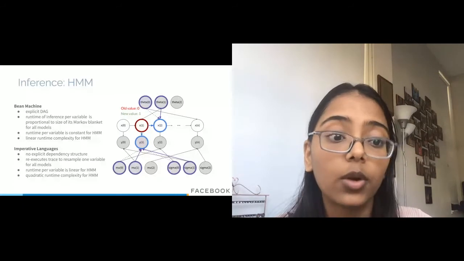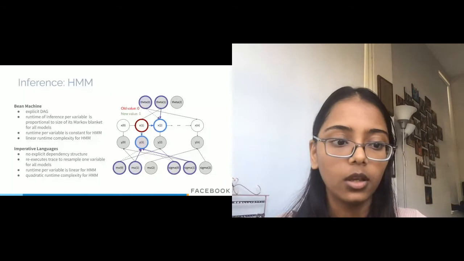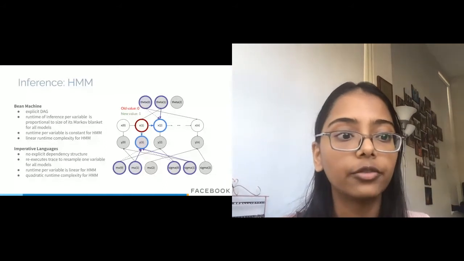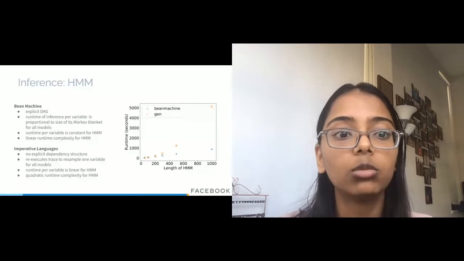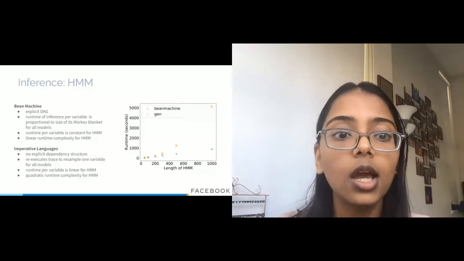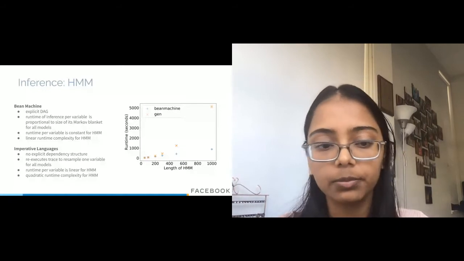In this case, the runtime per variable is linear with a total quadratic complexity. We can see this in this graph. As the length of HMM increases, Bean Machine is able to scale linearly, while Gen, an imperative language, shows a quadratic increase.